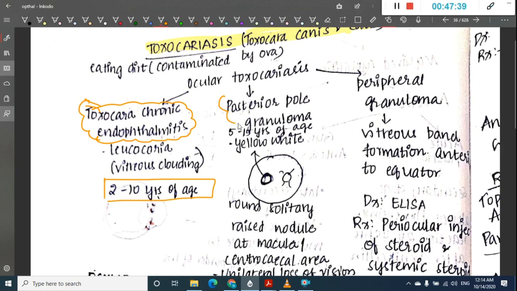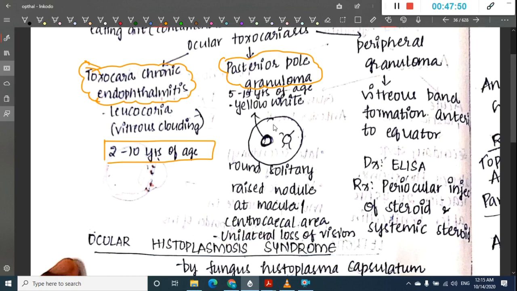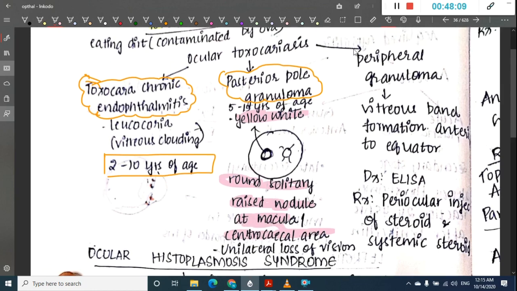Then we have one more, posterior pole granuloma, which mainly occurs at the age of 5 to 19 years. Here you see a yellowish white round solitary raised nodule at the macula or centrocecal area. Okay, so this is posterior granuloma.